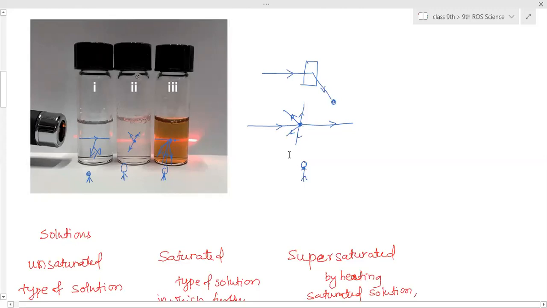Ma'am, you told that glass is a homogeneous substance. Means it is a solution. Yes. So how can we see the light through glass? Light is passing through the glass, no? If you take a solid glass cube, we can't see the light inside. Okay.